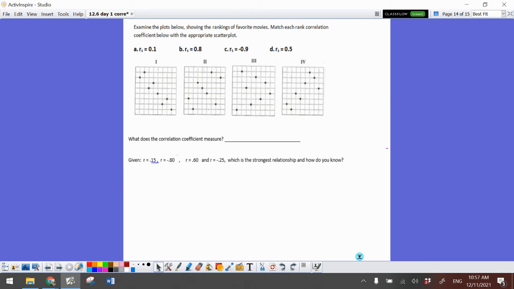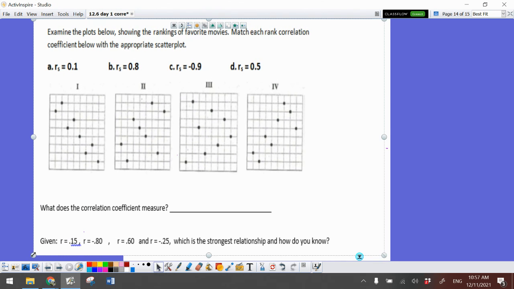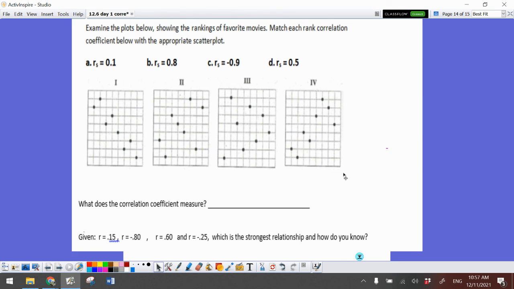All right, let's take a look at these guys. Let's see if we can match these up with what we're looking at. Determine which one is 0.5, which one is a 0.9. All right, so my correlation coefficient, we've got number 1, number 2, number 3, and number 4. So we've got a correlation coefficient of 0.1, 0.8, that's positive, a negative 0.9, and a 0.5.